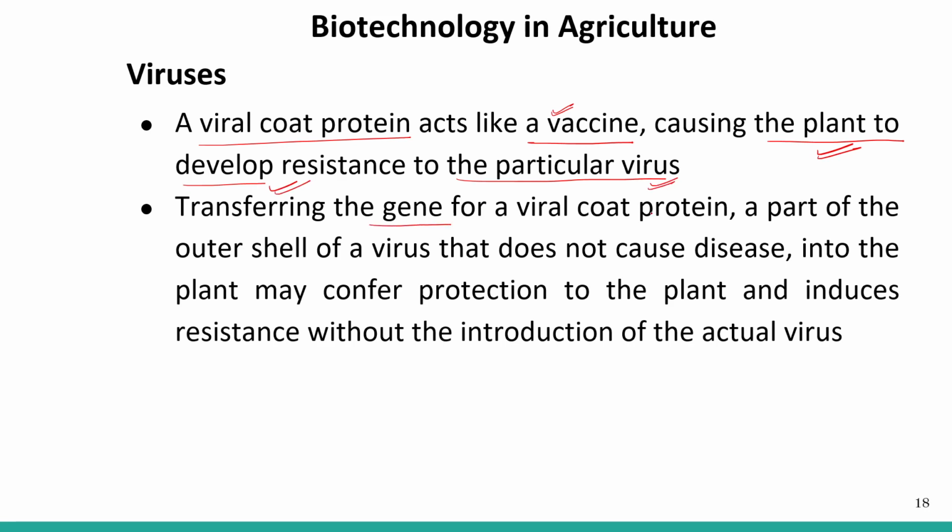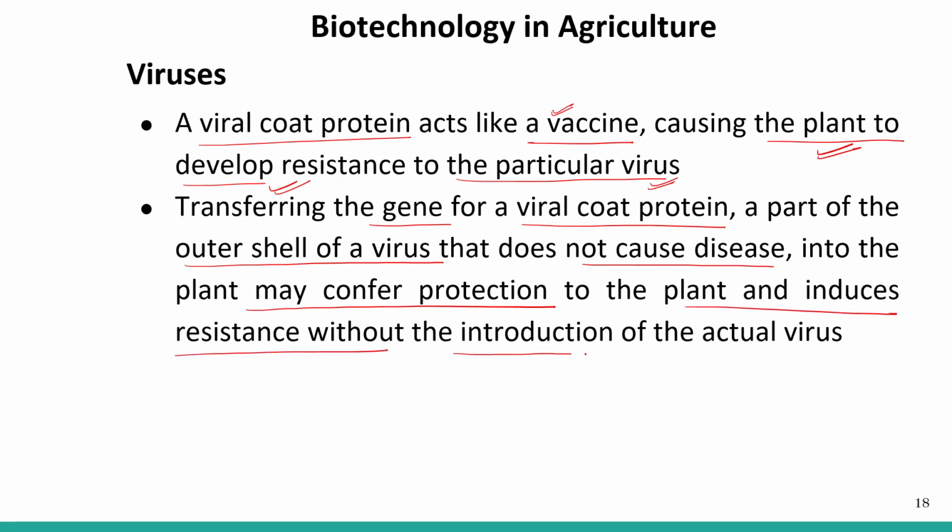Transferring the gene for the viral coat protein, a part of the outer shell of a virus that does not cause disease, into the plant may confer protection and induce resistance without the introduction of the actual virus.